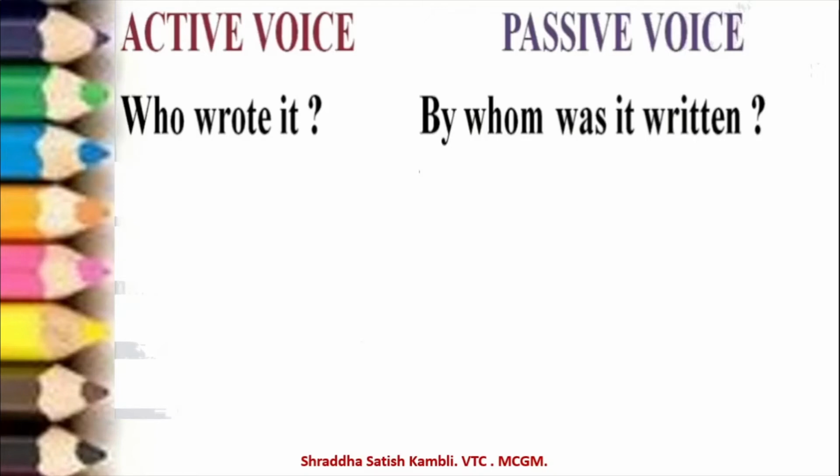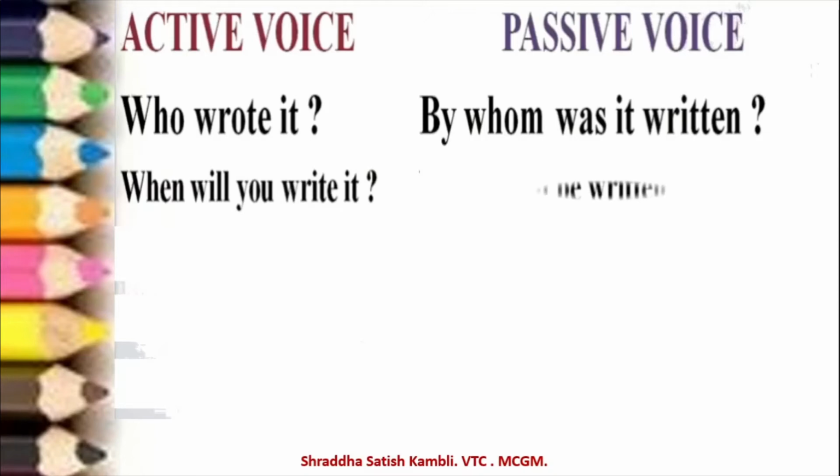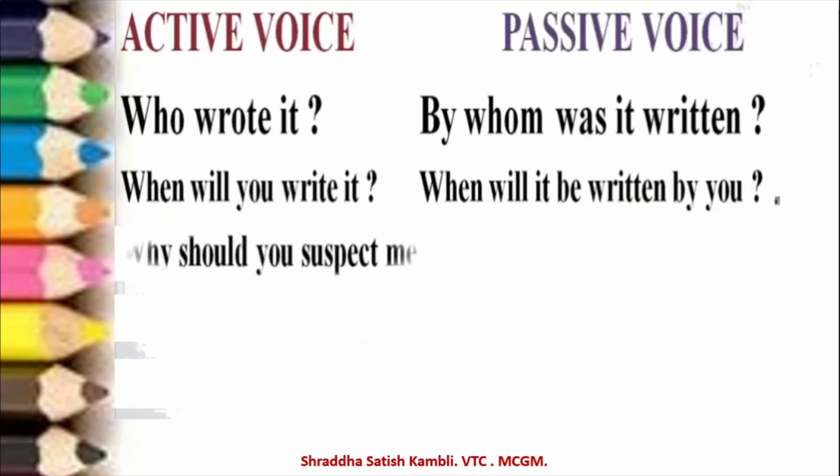Let us take a few more examples here. So, when will you write it? This is the active voice. When will it be written by you? Okay, passive voice. And I will ask you to observe a common thing in the passive voice in all the sentences. Okay, observe it, then I will tell it to you later. Next, why should you suspect me?